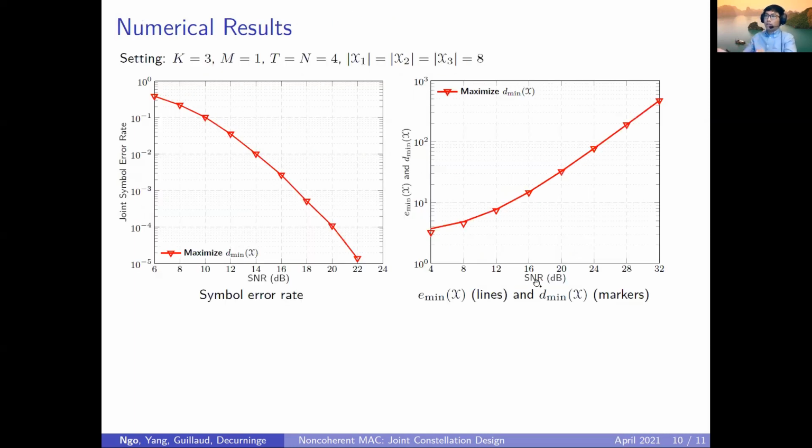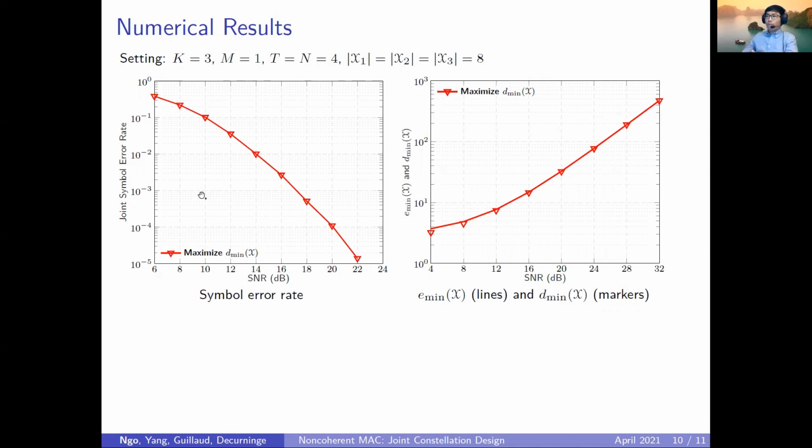So now let us compare the performance of our proposed schemes with the baseline schemes and metrics. We consider the setting with 3 users with a single antenna each. The number of receive antennas is 4, and the coherence time is also 4. And we assume that each user has 8 symbols of the constellation.